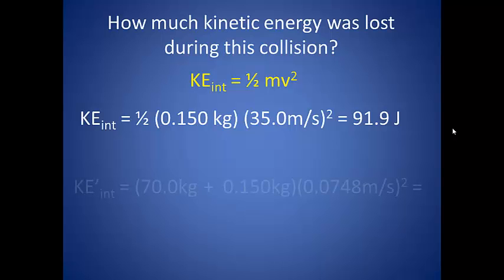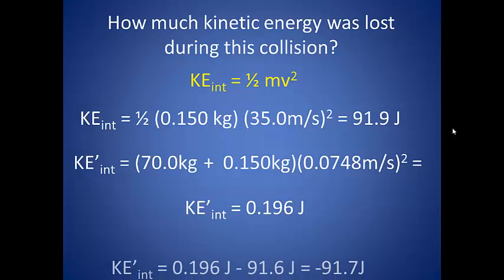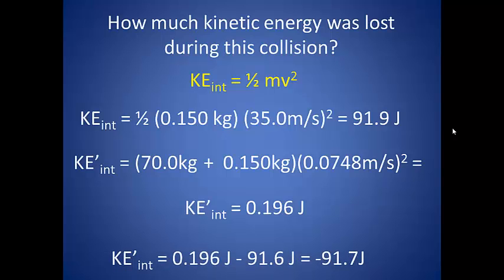We found the velocity of the entire system after the collision to be 0.0748 meters per second, and the combined mass of the system to be 70.15 kilograms. This gives us a final kinetic energy of 0.196 joules. If we want to know the difference, or how much was lost, we subtract our final from our initial, and we find out that we have lost 91.7 joules of kinetic energy in this system.